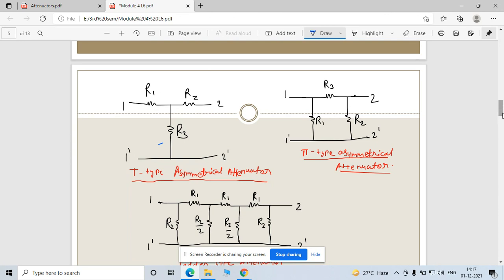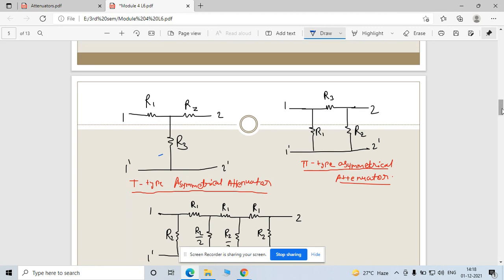So according to your application, you can vary your resistance to match your impedance, the matching of impedance of input and output. At the source end you get the input, at the load end you get the output, right? So for impedance matching you have to vary your resistance, and at that time you use a variable resistance parameter.